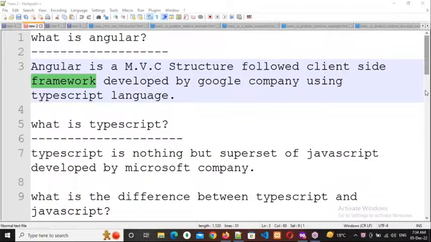Clear, everybody? So as a programmer, we need to take care of these three things. Understanding, everyone? What are those? Performance, security, and SEO friendly URLs.